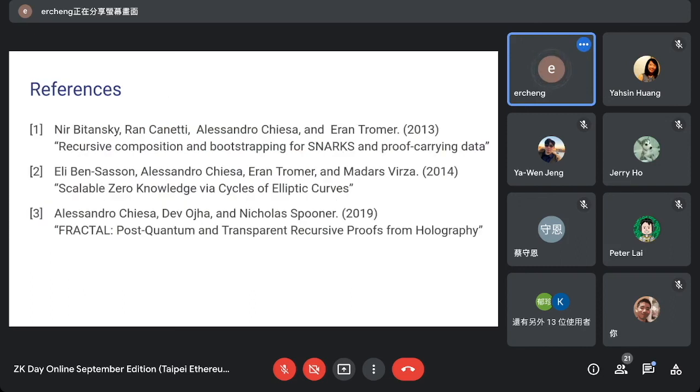Yeah, and so these are some references. The first is about the more theoretic concept of recursive composition, and the second and third are some implementations to make these constructions more efficient so that they can actually be applied in practice. Yeah, and this is my talk today. Thank you.